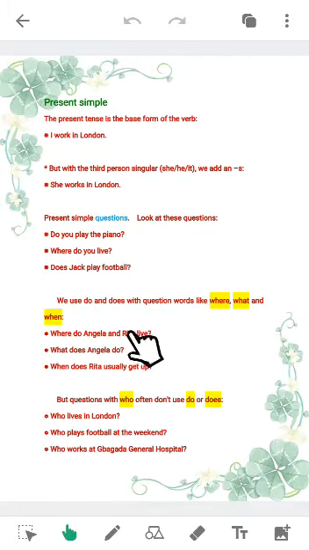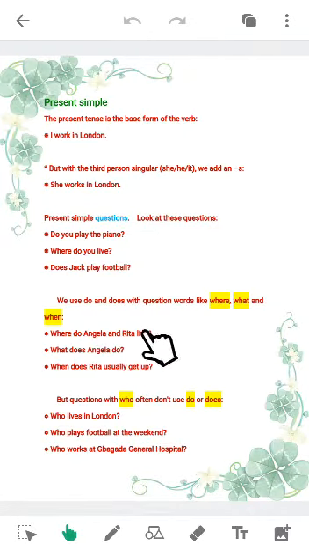Now let's look at the sentences below. Where do Angela and Rachel live? We say where, and we use do with where. What does Angela do? So we use does with what. When does Rachel usually get up? We use does with when.